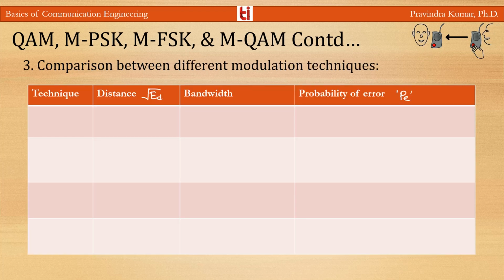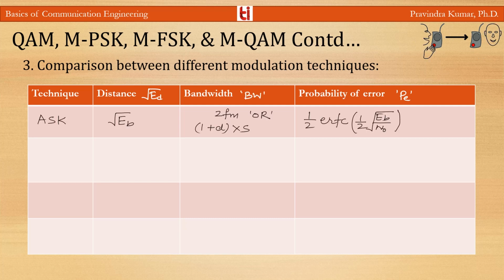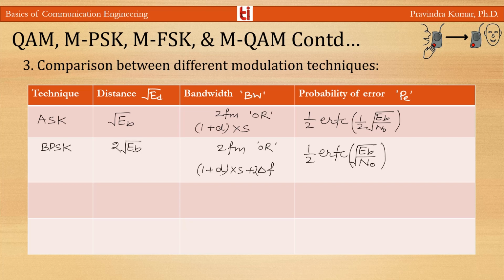Now, comparison between different modulation techniques. If we consider ASK, amplitude shift keying, the Euclidean distance in it is root Eb, the bandwidth requirement is 2fm, or you can say (1+d)s, and the probability of error is 1/2 erfc(1/2 Eb/N0). For BPSK, the Euclidean distance is 2 root Eb, the bandwidth requirement is 2fm, or you can say (1+d)s+2Δf, and the probability of error is 1/2 erfc(root(Eb/N0)).